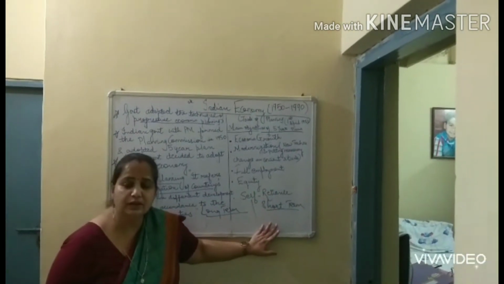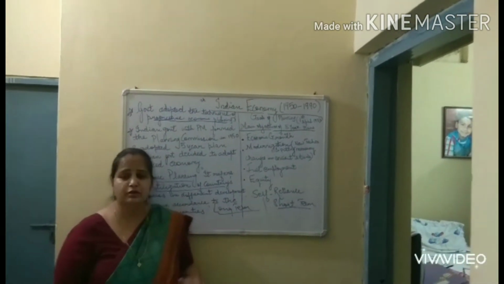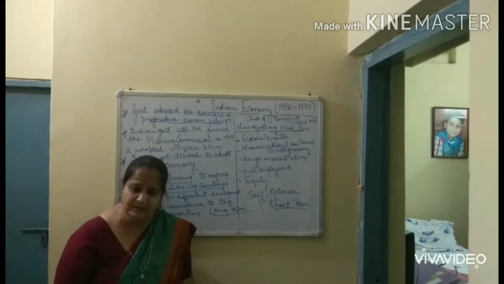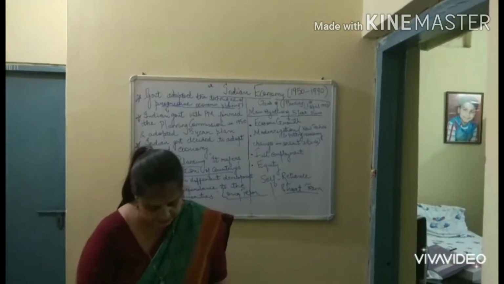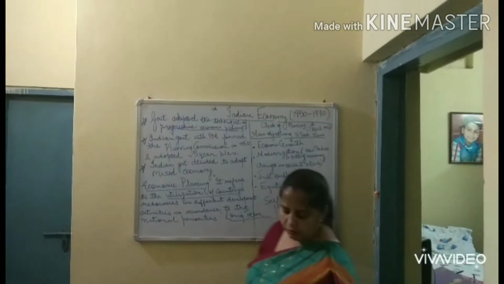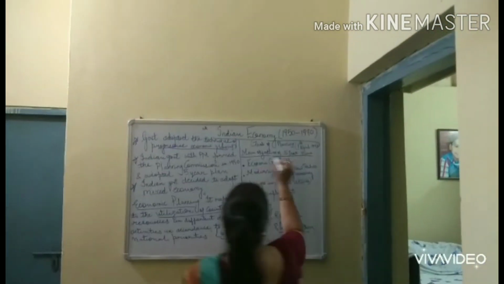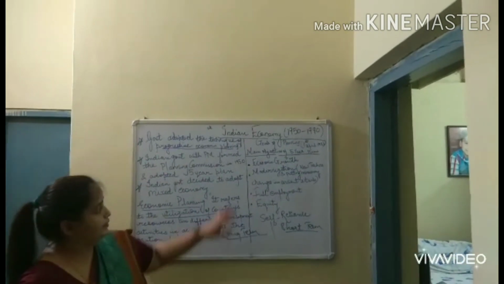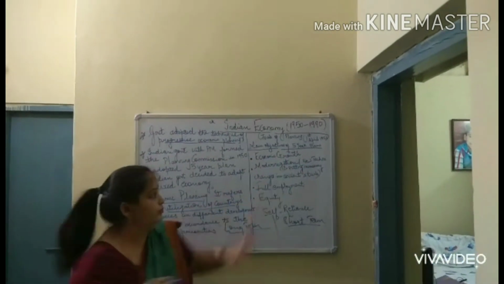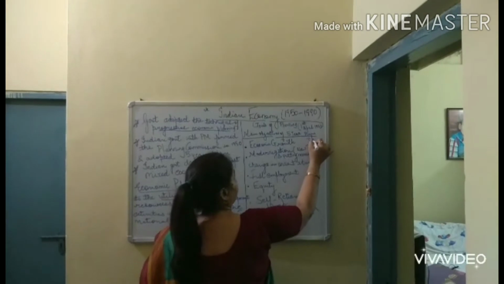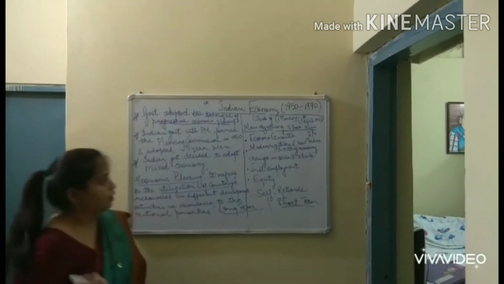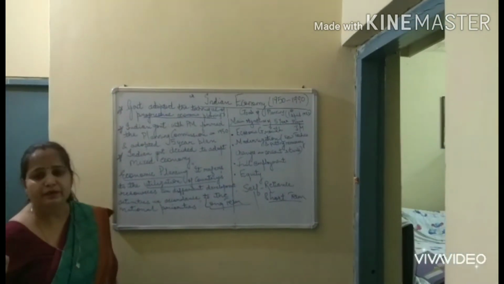So all these were the goals or objectives of the short-term 5-year plans which our government started. Now let us see the main objectives of the 5-year plan. See, this question can come as a 3 or 4 mark question in your exam. What are the objectives or the main goals of the 5-year plan?